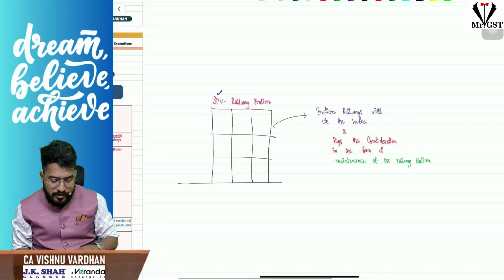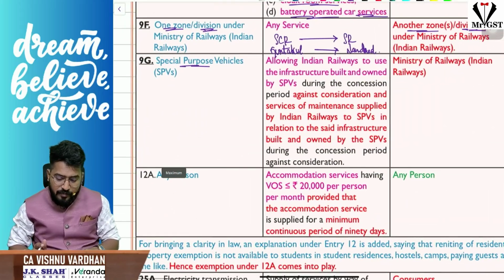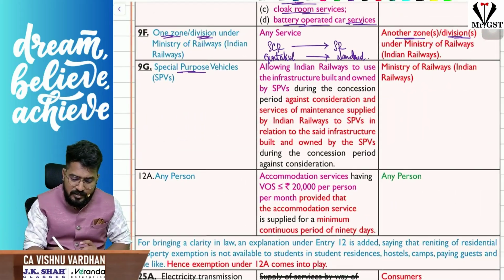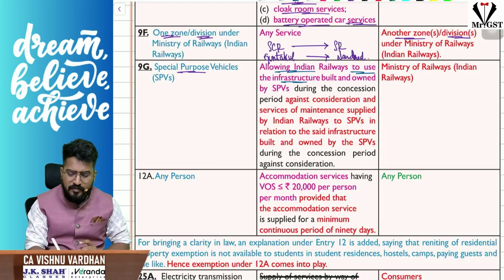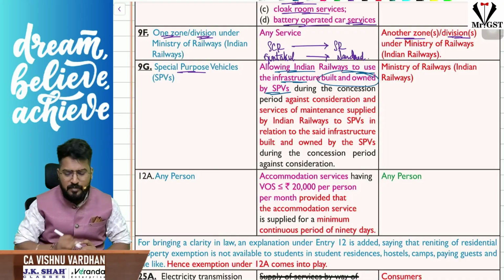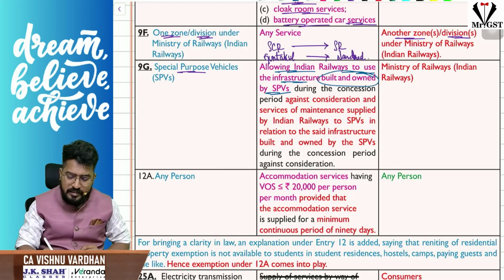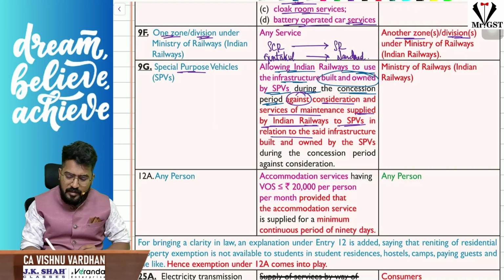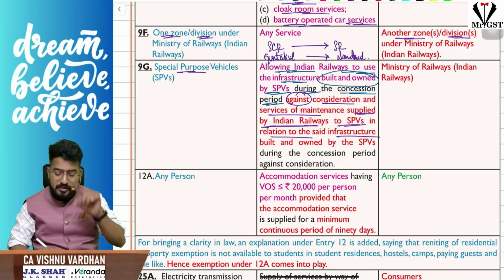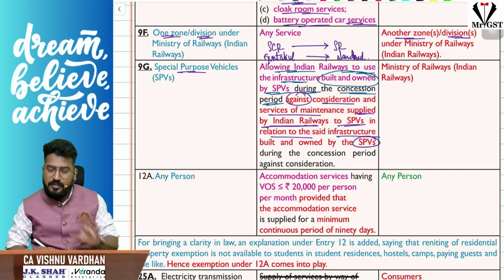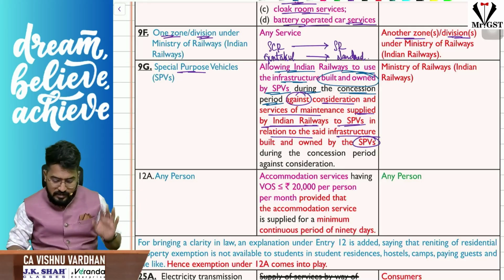Okay. So simple. What is that service here? Allowing Indian Railways to use the infrastructure built and owned by special purpose vehicles during the concession period, against the consideration of what? Against the consideration and services of maintenance supplied by Indian Railways to special purpose vehicles in relation to the said infrastructure which is built and owned by SPVs during the concession period. Okay, so that is the concept that is exempt under GST.